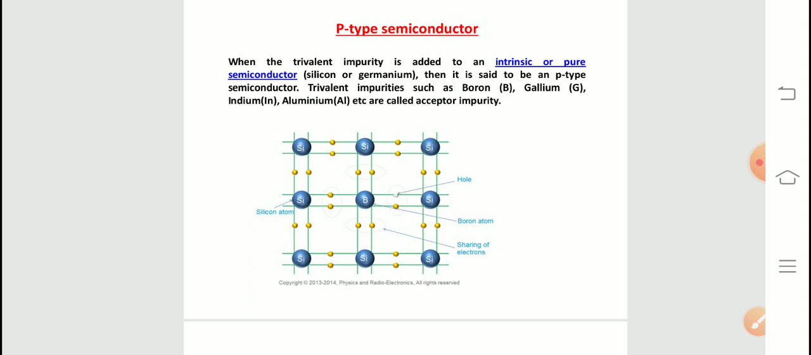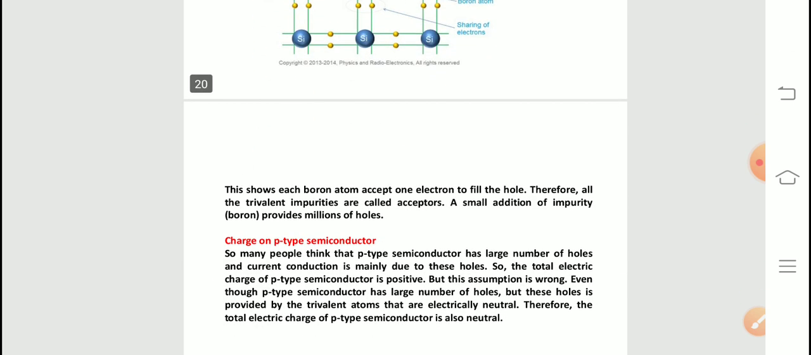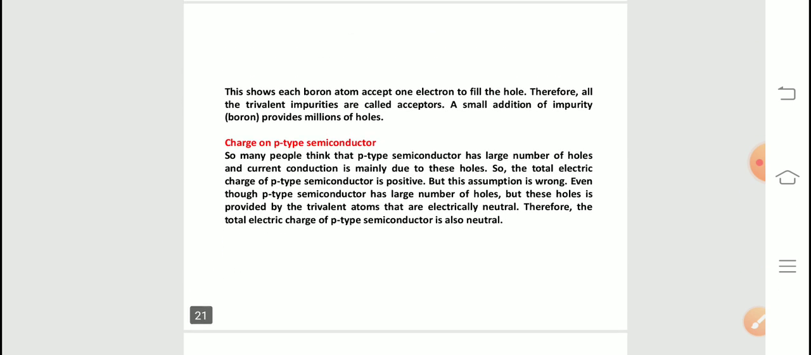Therefore, all the trivalent impurities are called acceptors because they need one electron. So a small addition of impurity provides millions of holes. Okay, so this is p-type semiconductor, and we will see what is the charge on p-type semiconductor.